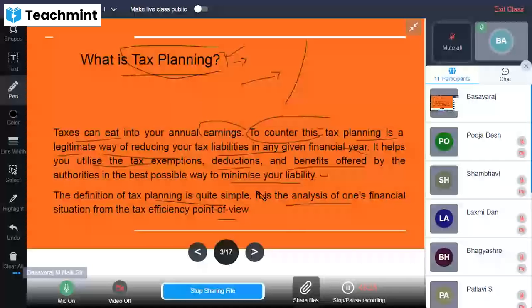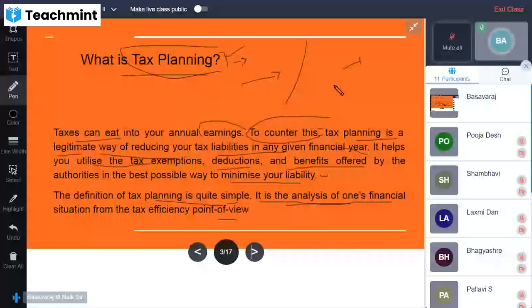The tax planning is the analysis of one's financial situation: what financial situation an individual is facing, whether he has planned for it or not, and whether he is utilizing all the deductions, exemptions and benefits availed from the Income Tax Act or not.